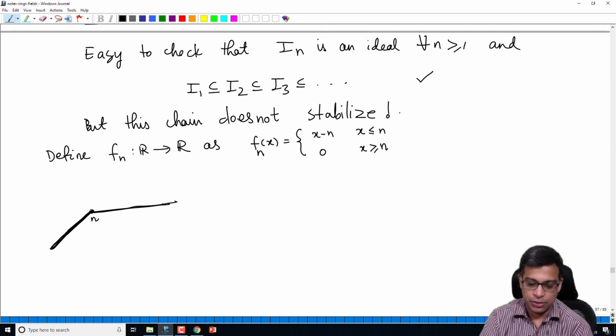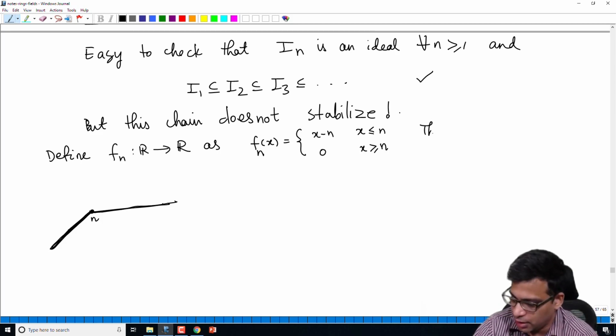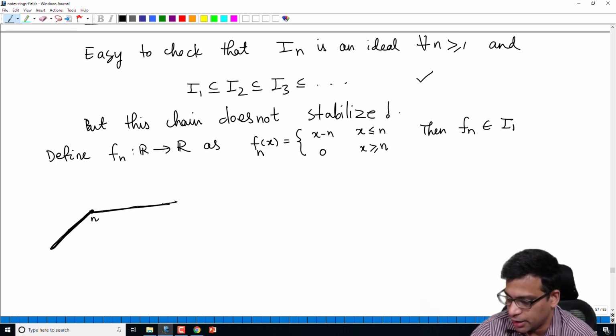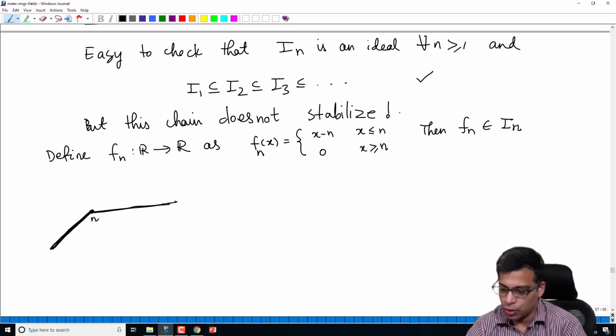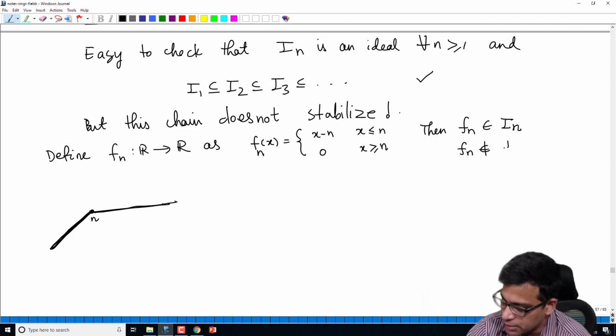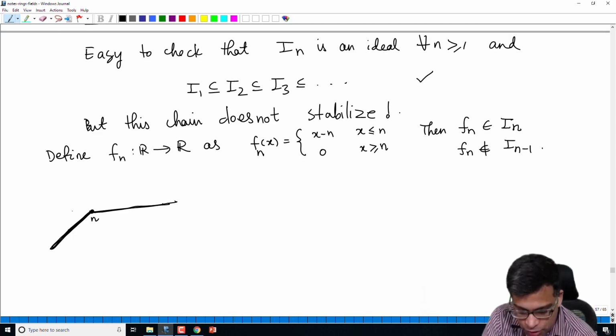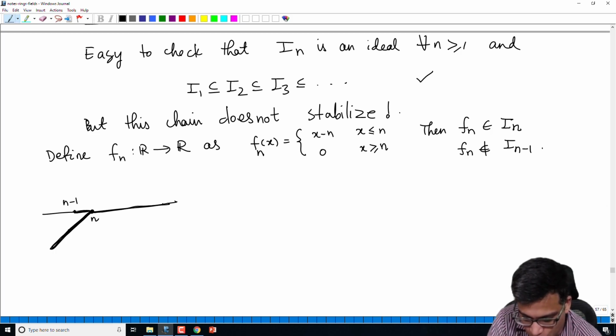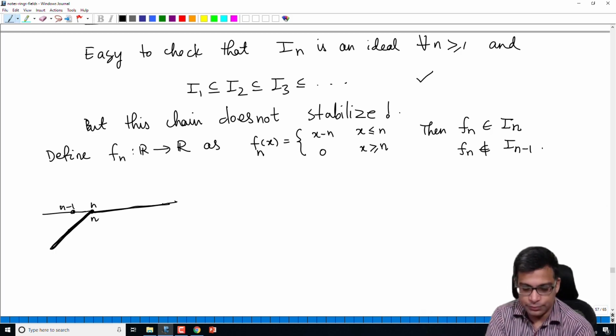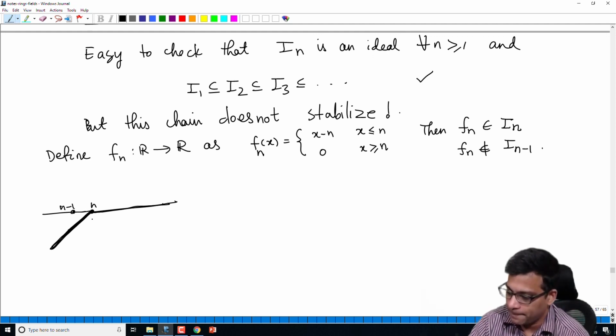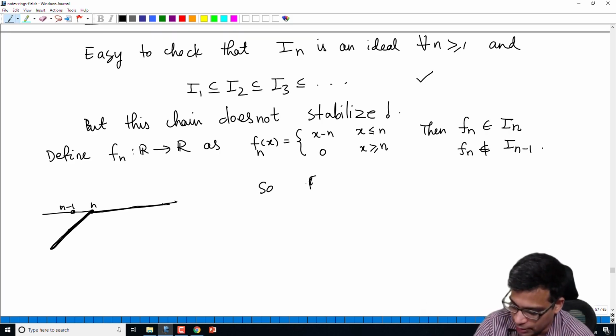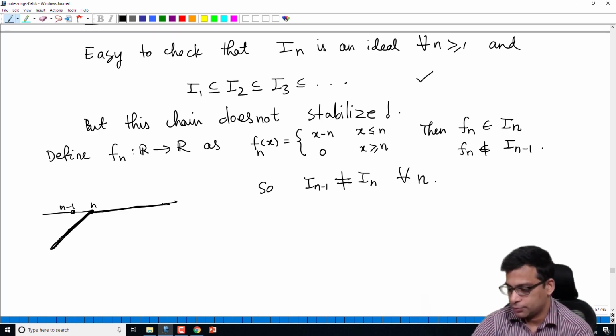That's this function, right? Then f_n is of course continuous, and it is in I_n because it is 0 to the right of n. But f_n, remember, is not in I_{n-1}, because if you take n minus 1, it is not 0 on the x-axis. It is not 0 between n minus 1 and n. So there is a function which is in I_n but not in I_{n-1}.